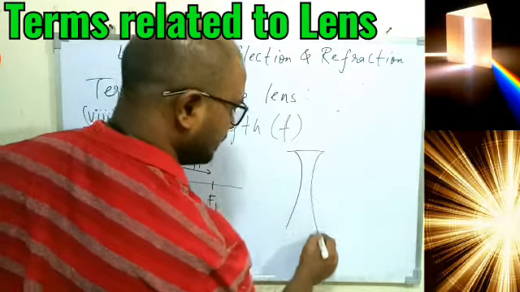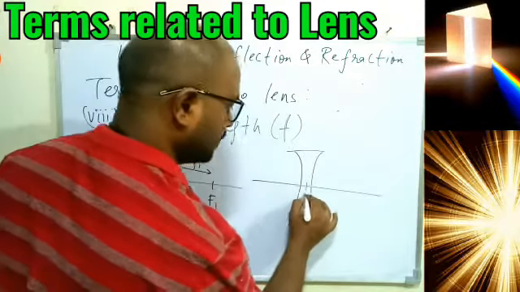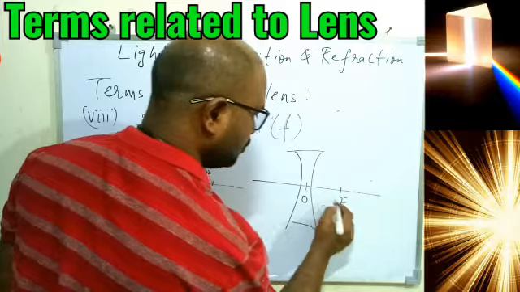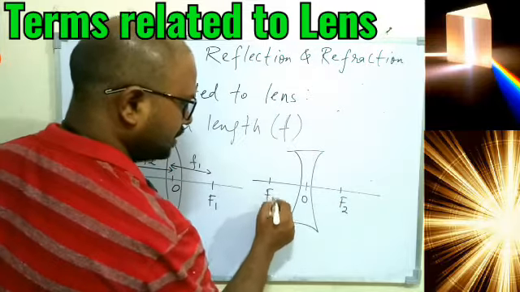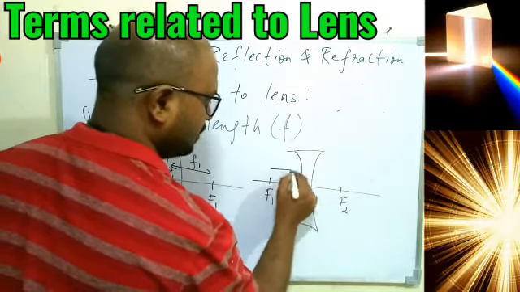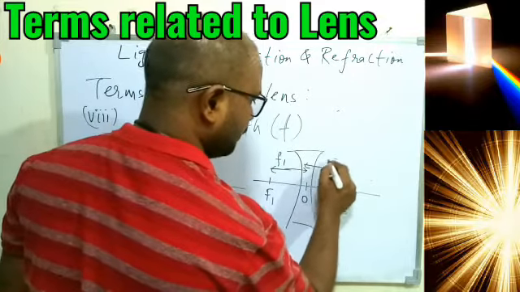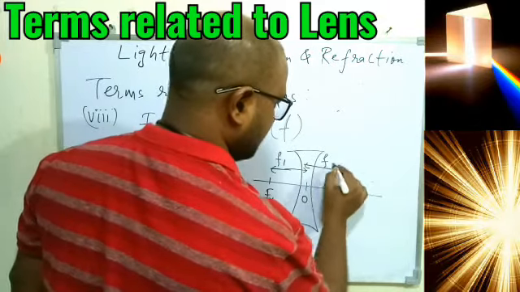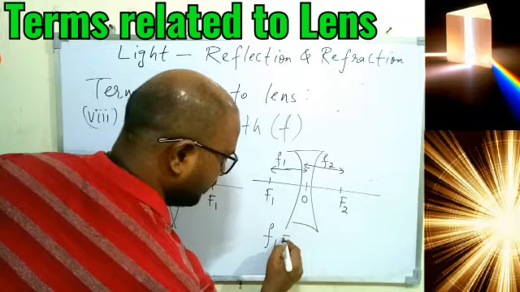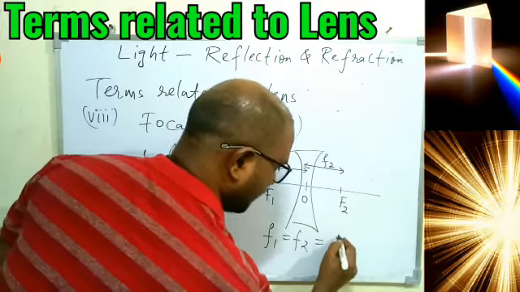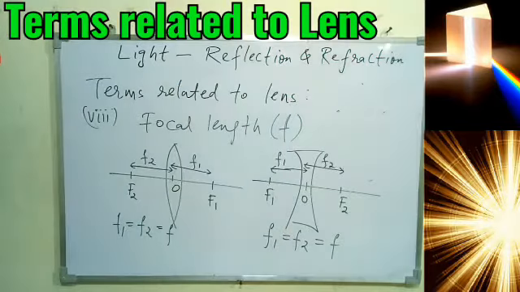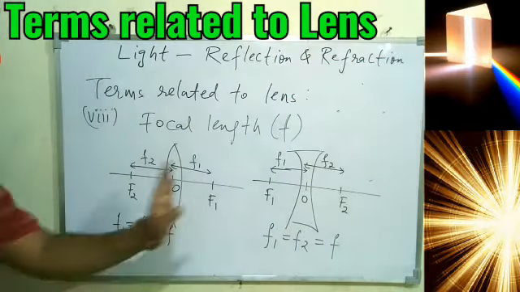And for concave lens, this is the optical center, this is f2 and this is f1, the main one, on this side. So we can say this one is f1 and this one is f2, and f1 will be equal to f2, that will be f. So you should just know how to differentiate.